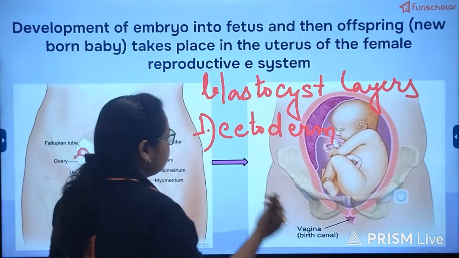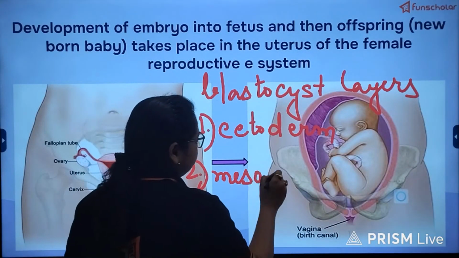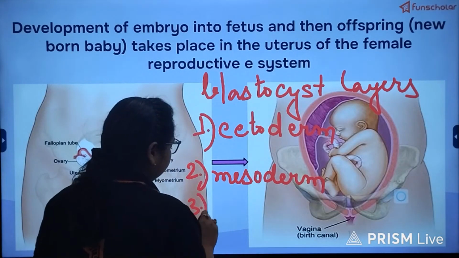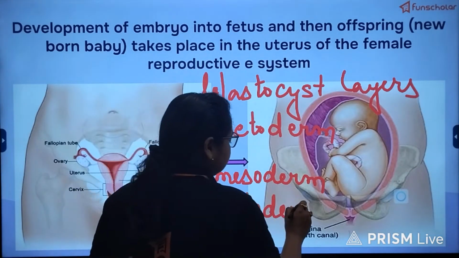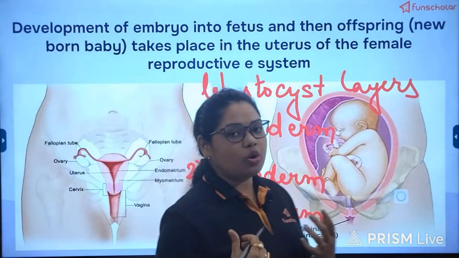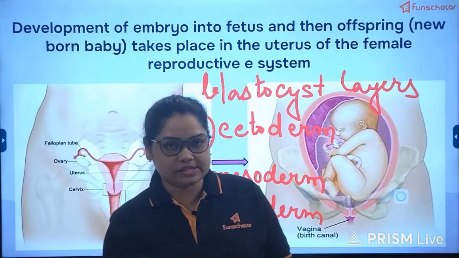Ecto means outer side. Then we have the middle layer called the mesoderm, and the innermost layer is the endoderm. Now from these three layers, we develop the different organs. Some organs develop from ectoderm, some organs develop from mesoderm.